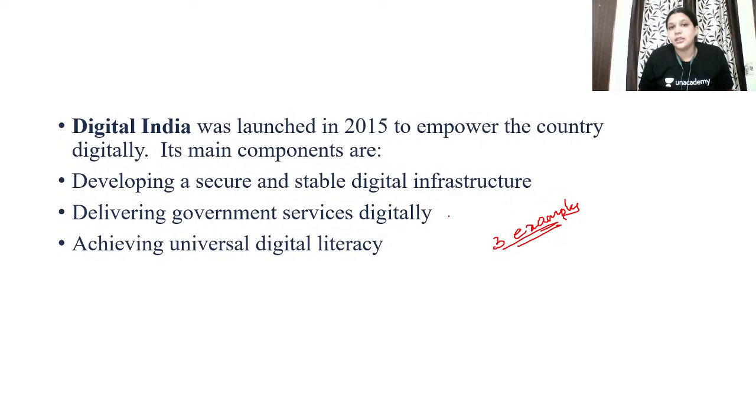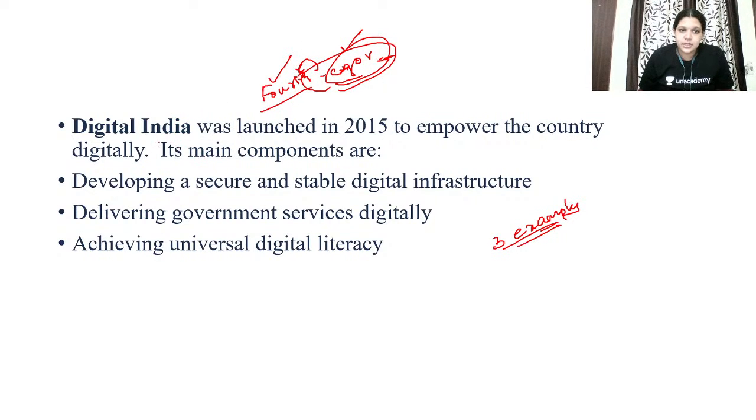You need not mention everything. They are not asking you to list out the e-governance initiatives. They are asking you to discuss how the fourth industrial revolution has made e-governance an integral part of governance. So you have to mention the link between e-governance and how the internet and all these things are helping.